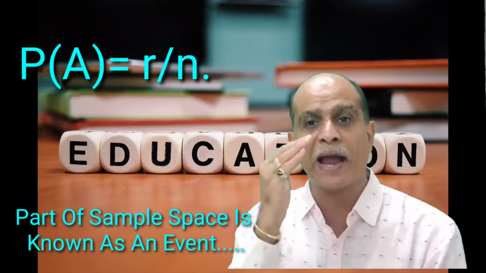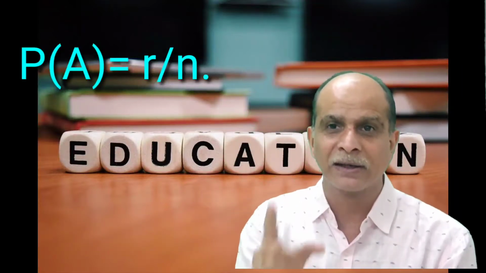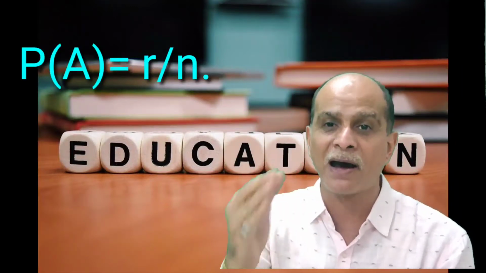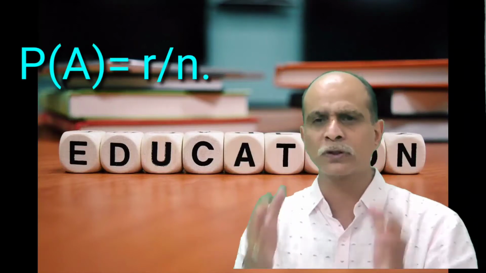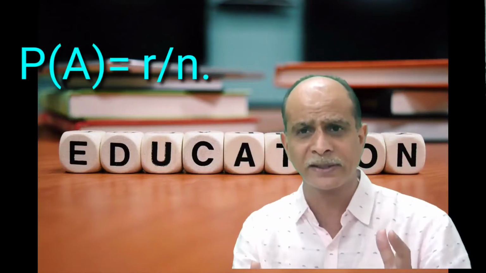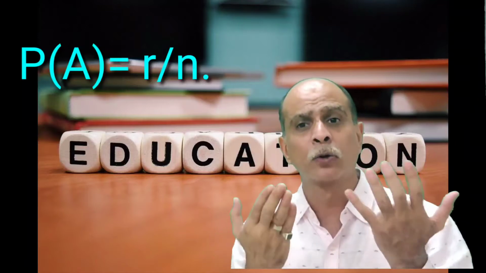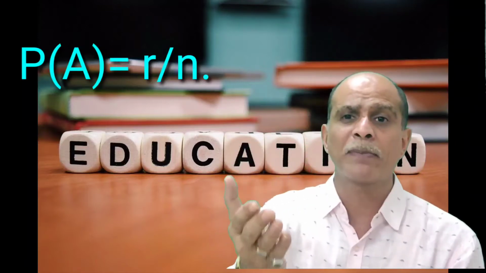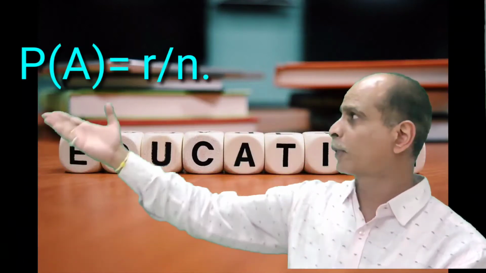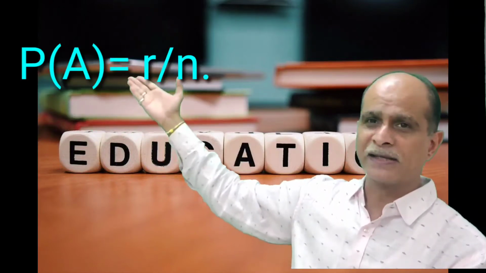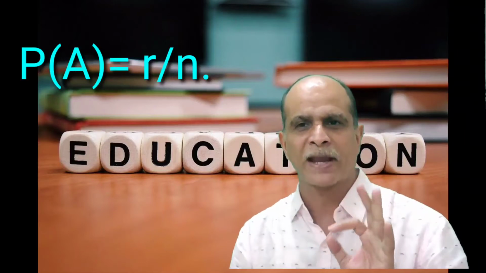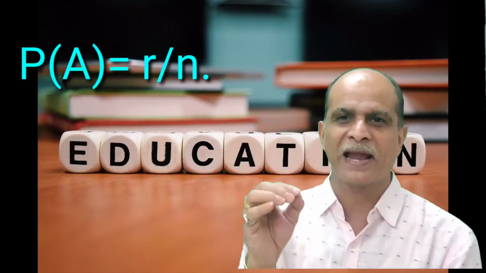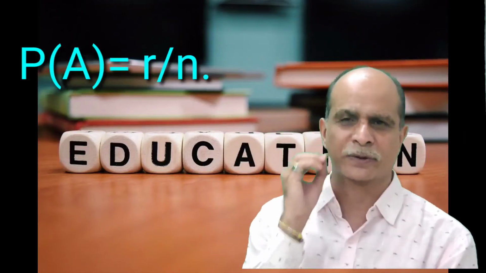So the number of elements in an event is denoted by R, and it is your expected outcome. So the first concept of probability is the formula to find the probability of an event, and it is P(A) is equal to R by N, where R is equal to expected outcome and N is equal to total outcome.